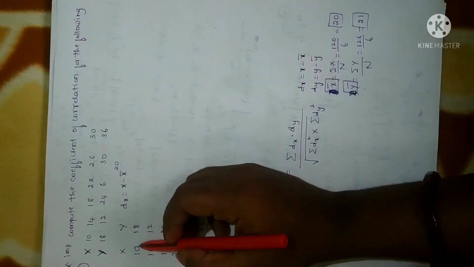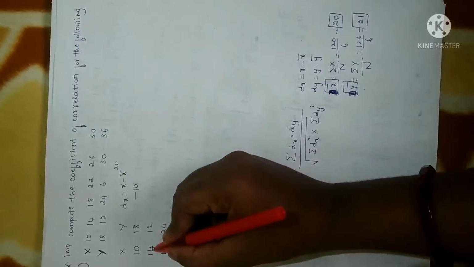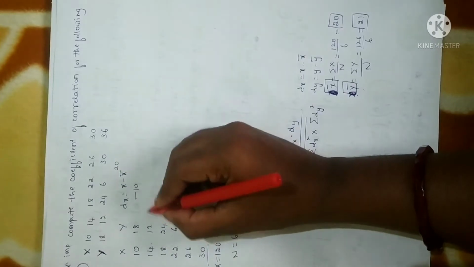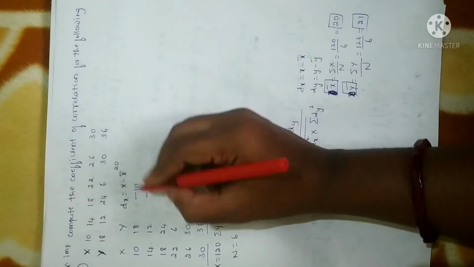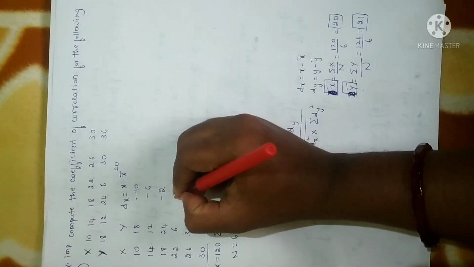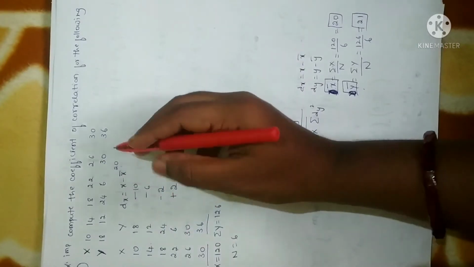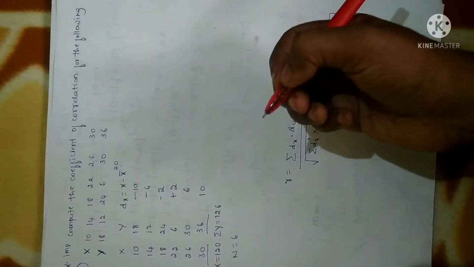Now keep on substituting. 10 minus 20 gives minus 10. Similarly, 14 minus 20 is minus 6. 18 minus 20 is minus 2. 22 minus 20 is plus 2. 26 minus 20 is plus 6. 30 minus 20 is 10. So I have calculated the dx values.